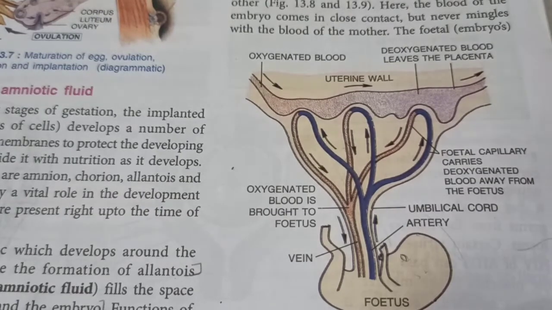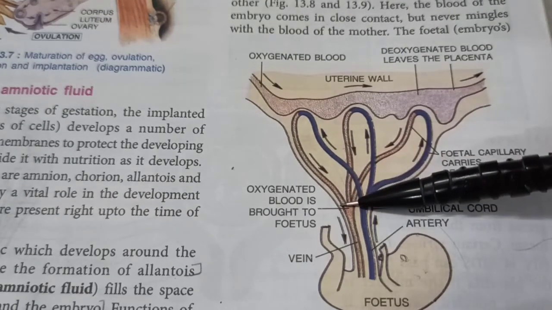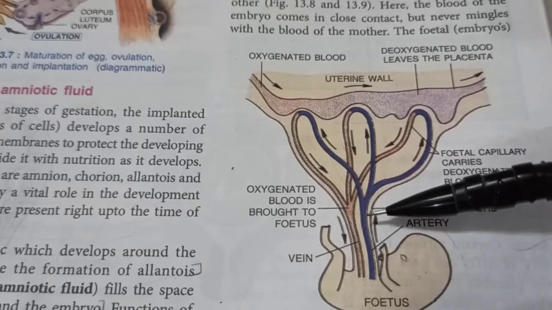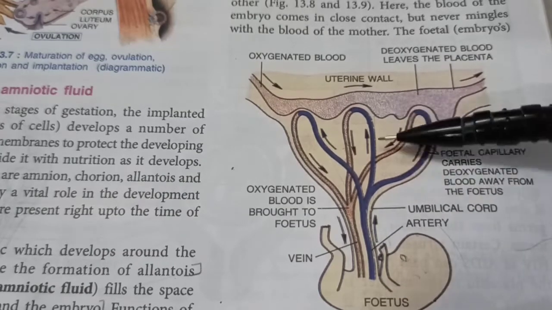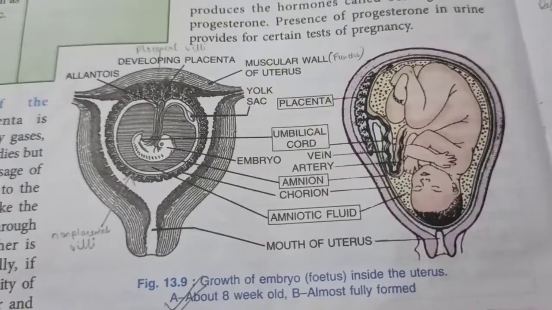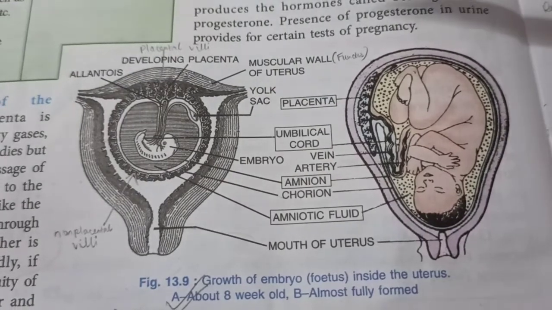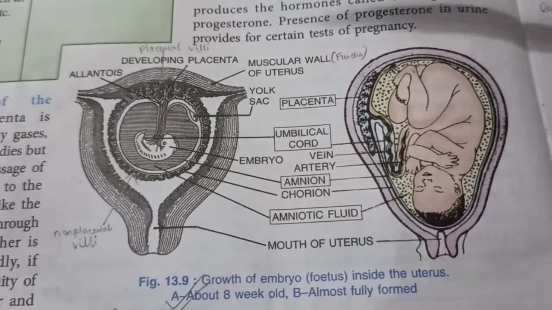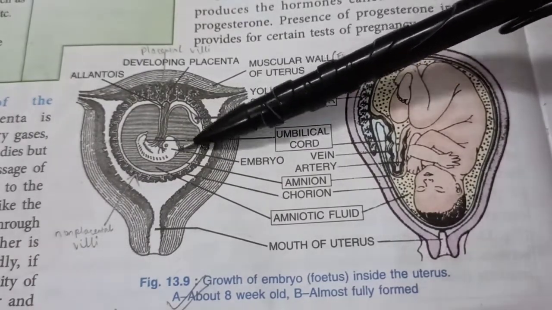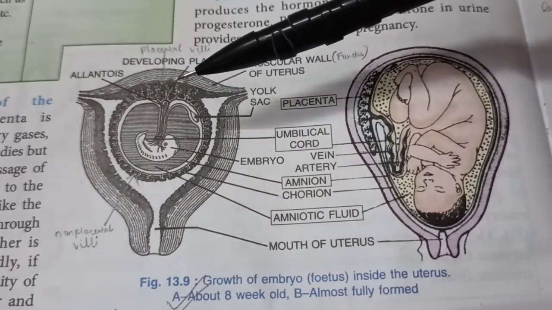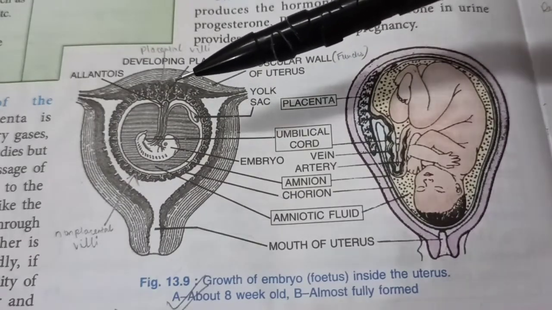It's interesting to note that in a fetus, the vein carries oxygenated blood to the fetus, and the artery carries deoxygenated blood away from the fetus. Now let's understand the parts of the diagram here. So as you can see, the embryo is first of all surrounded by the amniotic fluid. That is why babies, as soon as they are born, they are very good swimmers, because they've been swimming for what, 8 to 9 months now.